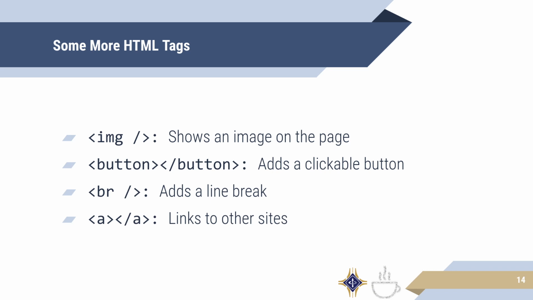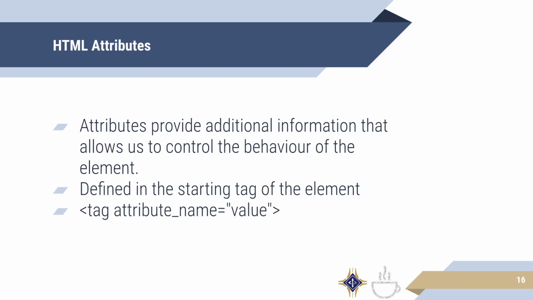And finally, there's the A or anchor tag. This is kind of what makes a hyperlink or like a blue underlined text appear on your page, and you can click on it to take you to some other web page. Now note, with the A tag, you can have the text appear as one thing, but the link point to another. You see this all the time on the web, and we'll go over that in just a second to show how you can make that happen. I'm going to skip ahead one slide and come back in 1 second,